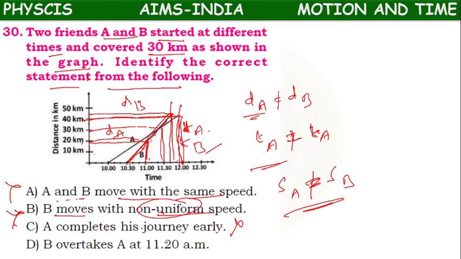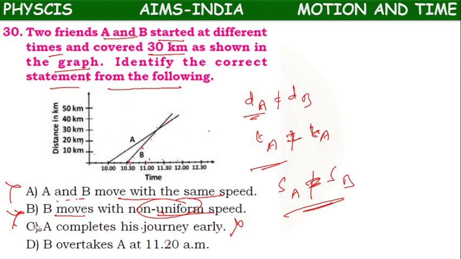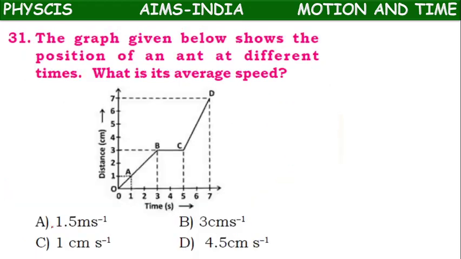B overtakes A at 11:20 a.m. So both of them are crossing each other at this time. At this particular time, if we draw a line here, it is between 11 to 11:30, close to 11:30. Means at 11:20 a.m. B overtakes A. Correct answer. So D option is the correct answer. Next.